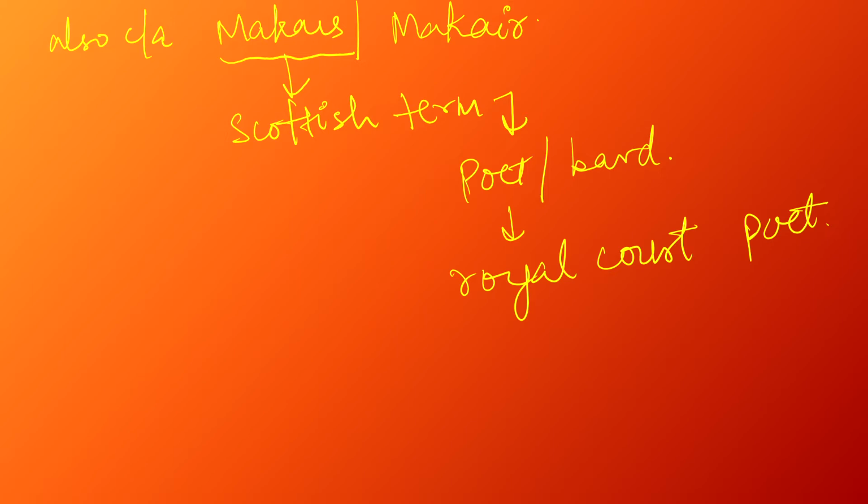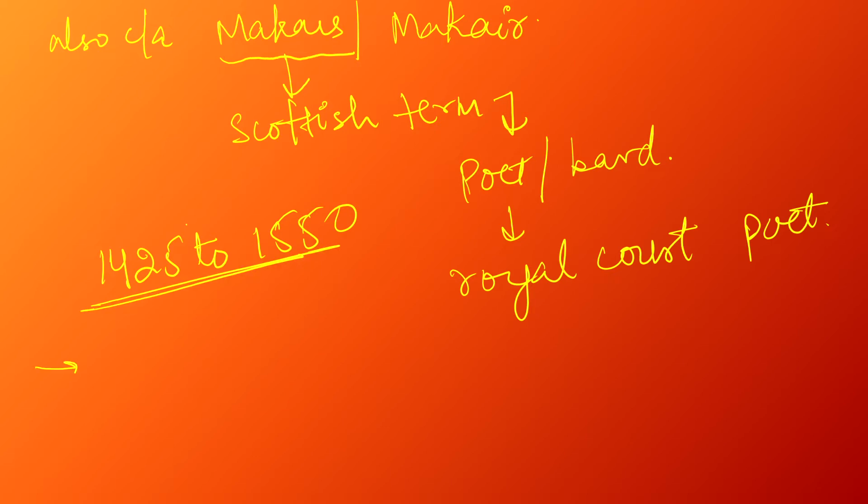Next thing, all those writers who are called Scottish Chaucerians used to flourish between 1425 and 1550. This is the time period during which they flourished.